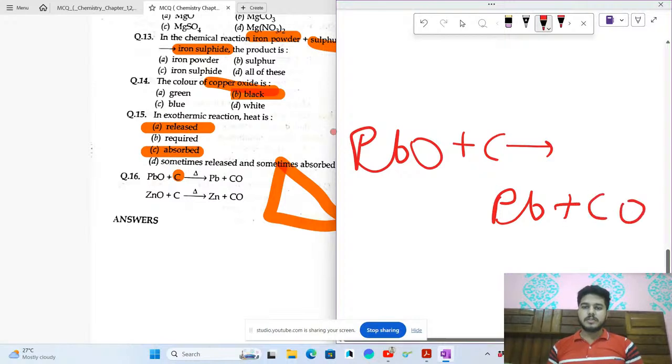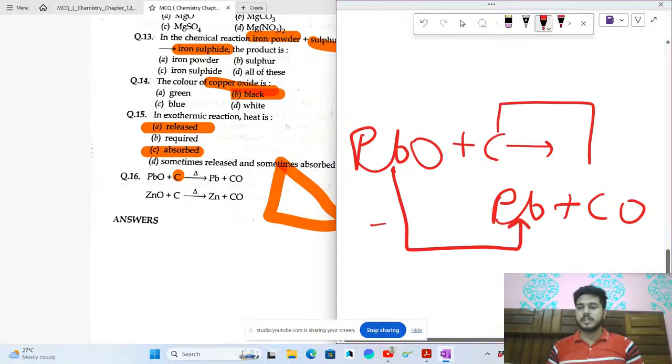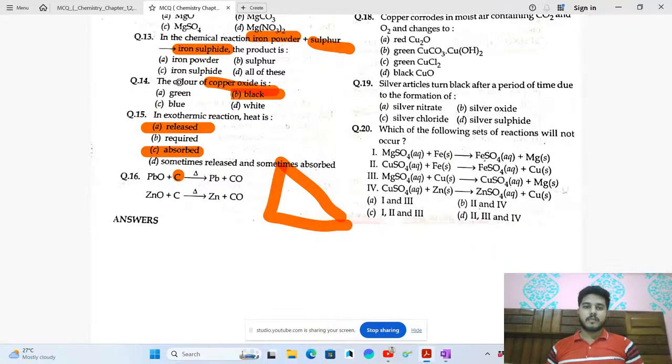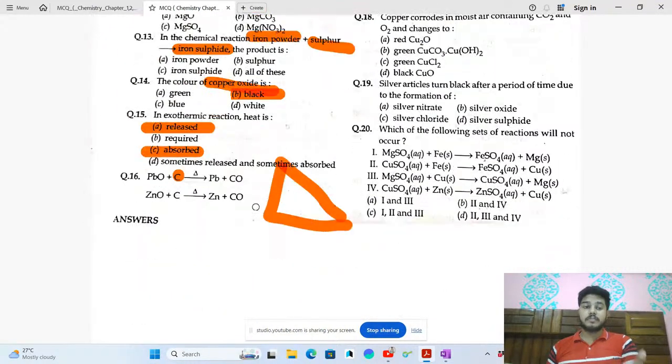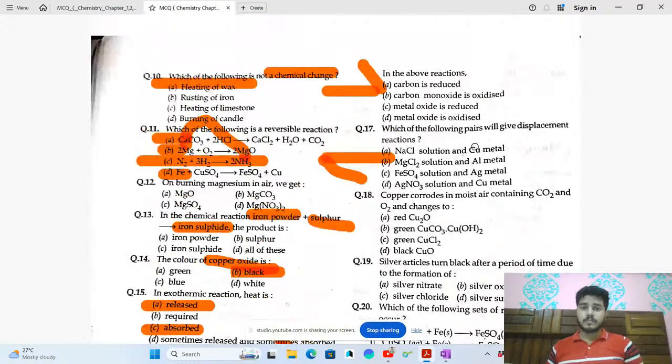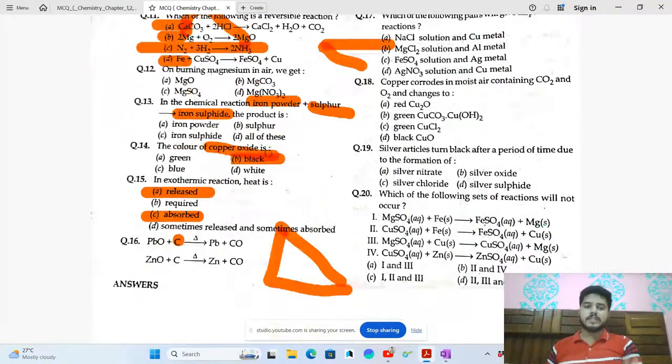Okay. So here that's a very easy thing, I guess. Here oxygen was there, here oxygen is not there. So this is reduced. And here oxygen was not there, here oxygen is there. So it is oxidized. Now see the options. Carbon is reduced. No, that's wrong. Carbon monoxide is oxidized. That's also wrong because it is on the product side. Metal oxide is reduced. Yes, this could be said.